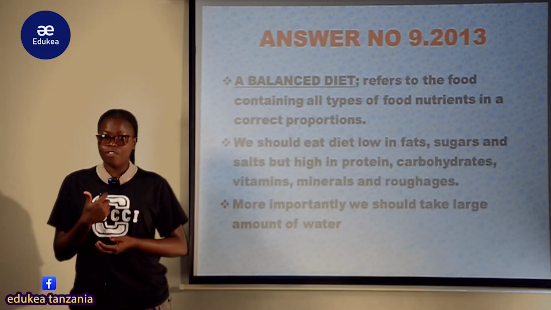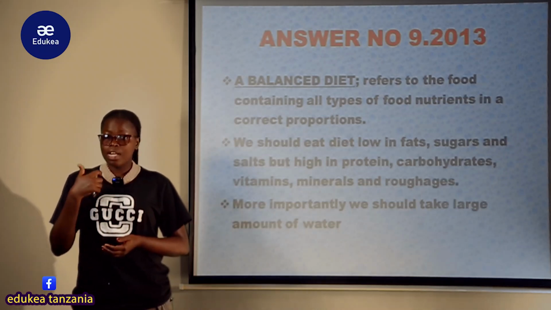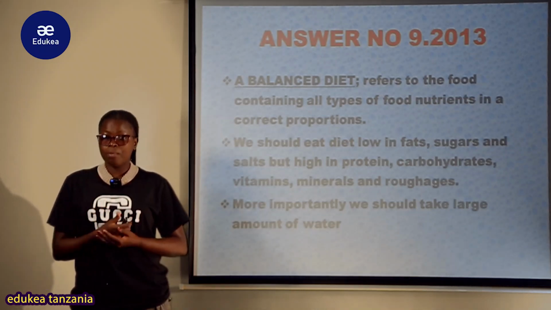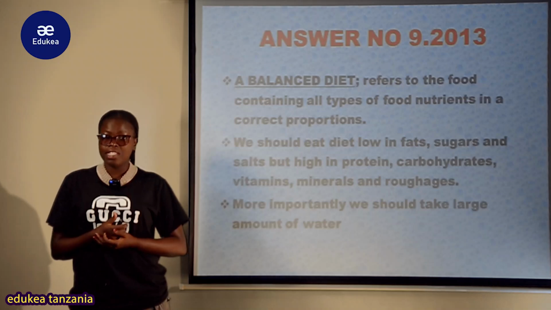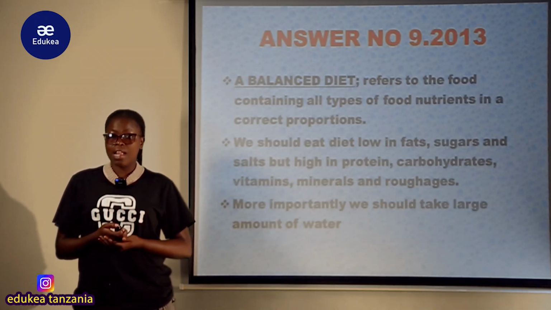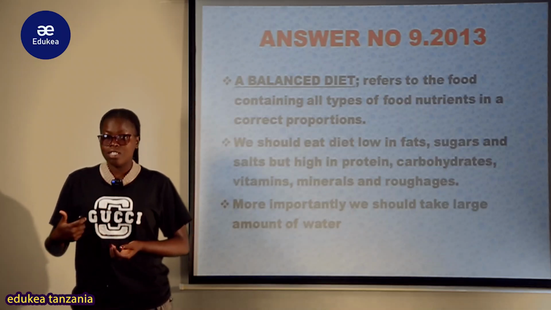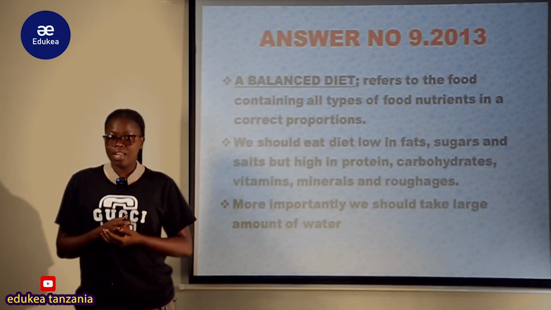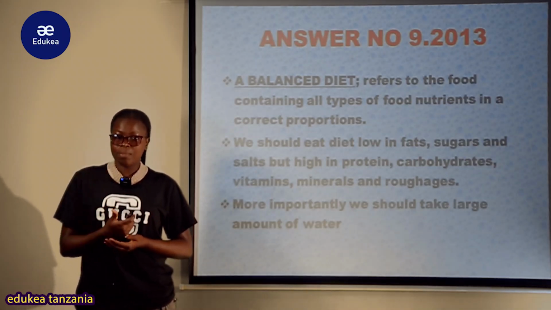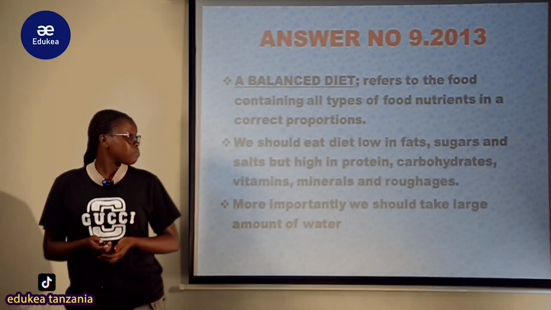So that was all about the first guideline, which needs you to advise your community and to teach them concerning this issue of the balanced diet. First of all, by stating what a balanced diet is. The second one is by stating the components of the balanced diet. What is constituted within the balanced diet? What are the building materials of the balanced diet?